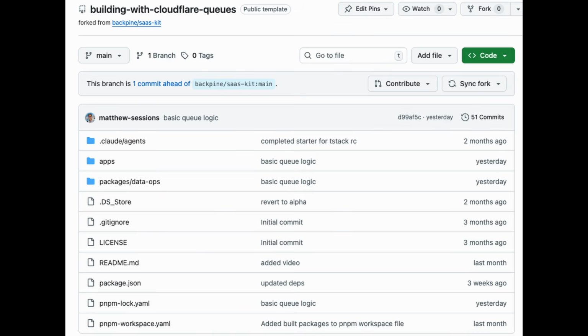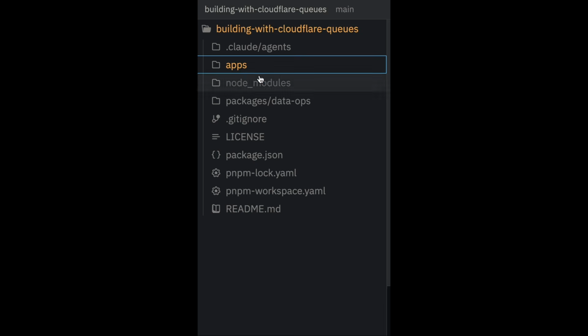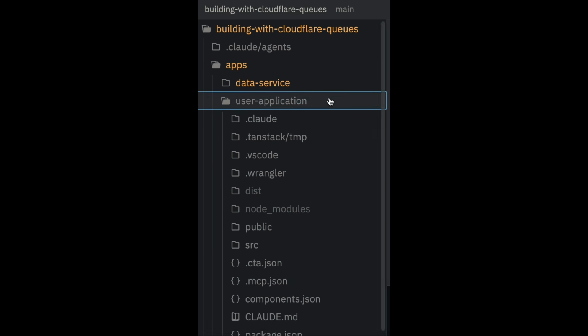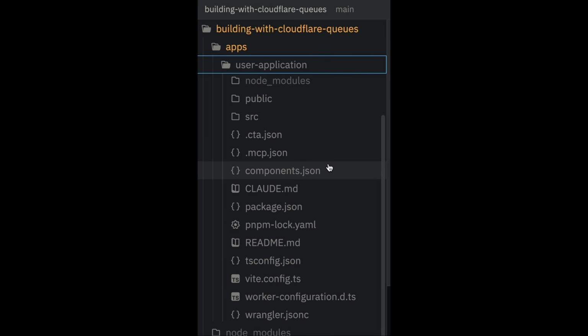I'll make sure to share the link to this repo so you could follow along later, but for the purpose of this tutorial, I'd suggest just watching it through one time instead of just trying to follow along line by line. Notice this project is a monorepo with multiple applications. There's an application called user application, which is a Tanstack start service. This entire project is forked from a starter template that I actively maintain. The Tanstack start service is very simple.